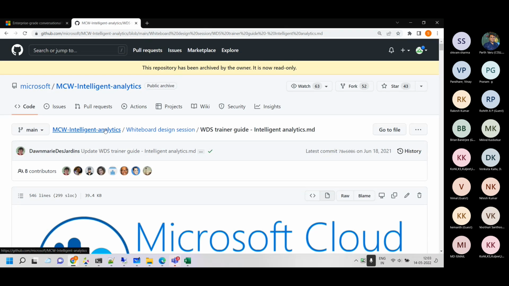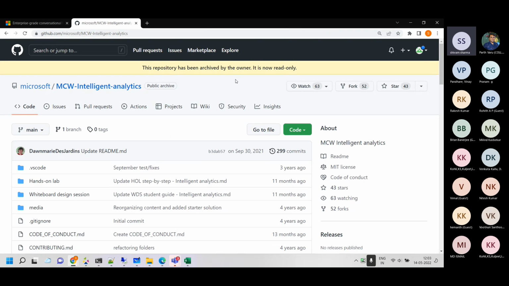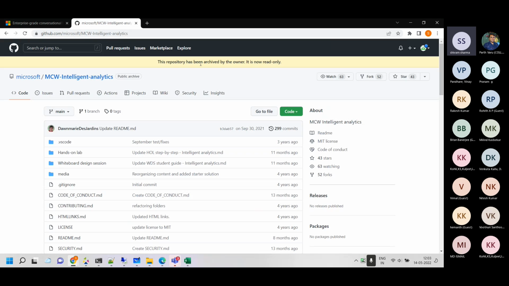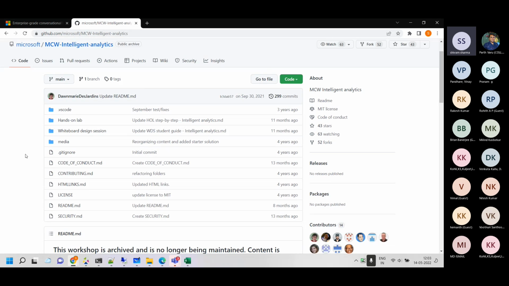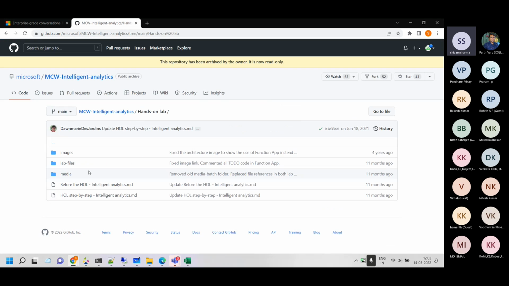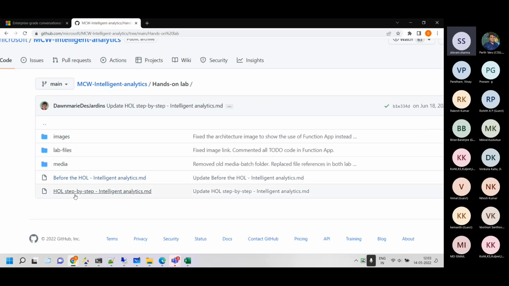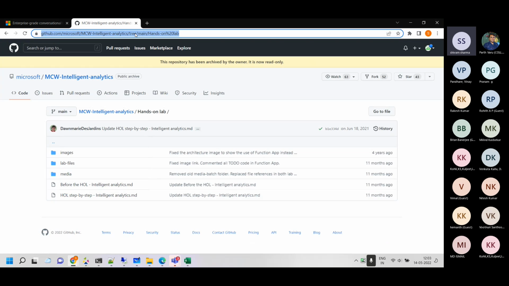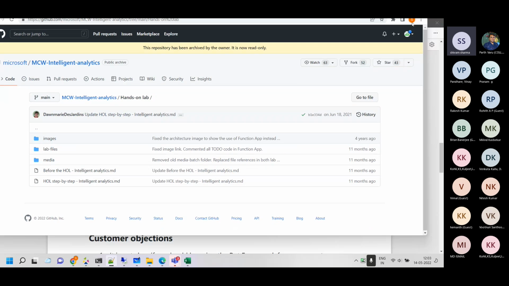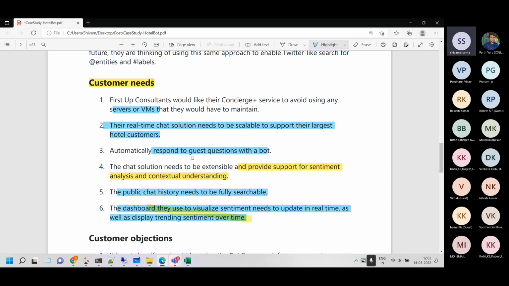Hopefully that's the one. So this repository is archived, but it's totally operational. It's Microsoft's repository. It's archived right now, but it's totally operational. I have just shown you the end-to-end scenario. This is part A, this is part B over there. You just need an Azure subscription. I'm giving you the landing page in the chat window. After the session, if you want to repeat the solution, you can do it there.